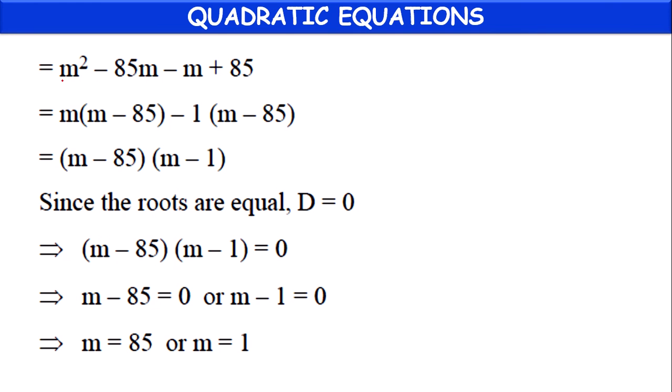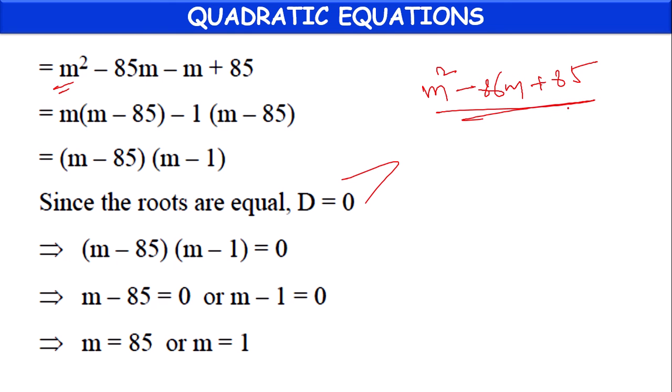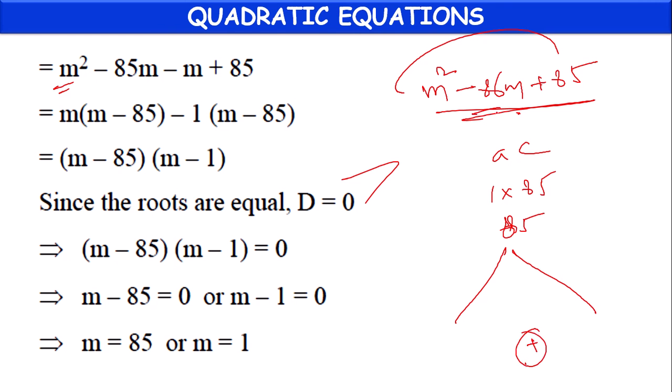So here, if we do factorization, m square minus 86m plus 85. If you try to find the factors, the ac value is 1 into 85, 85. It is to be split into two numbers such that their sum is equal to the middle number, minus 86.